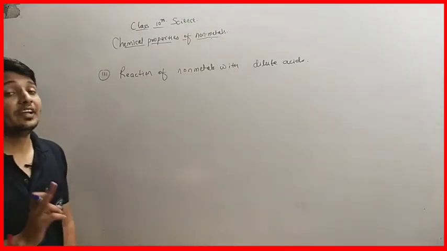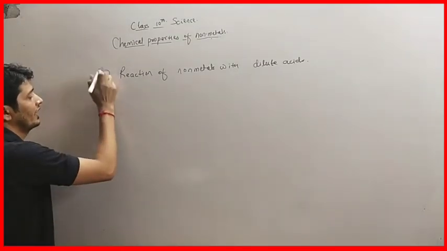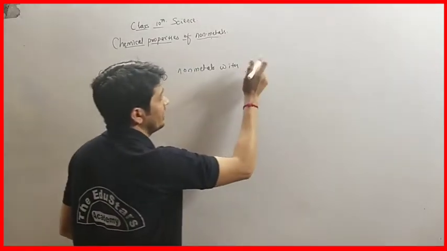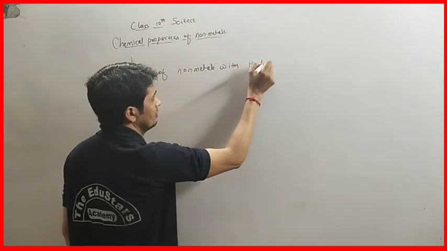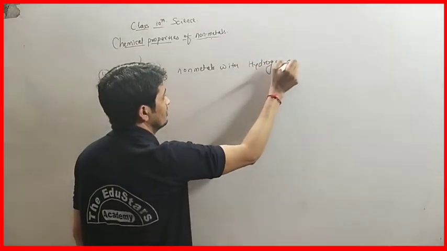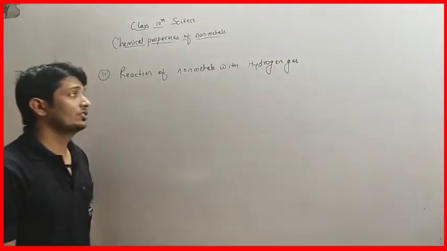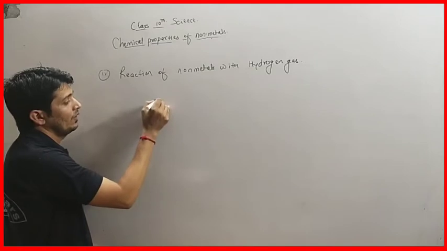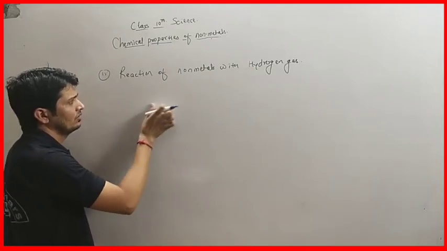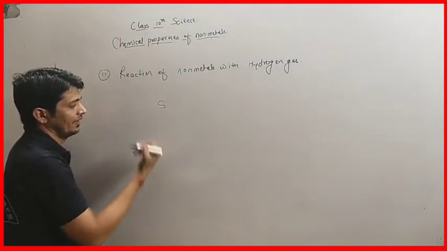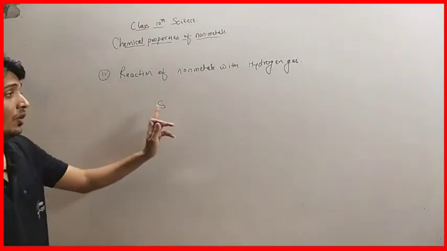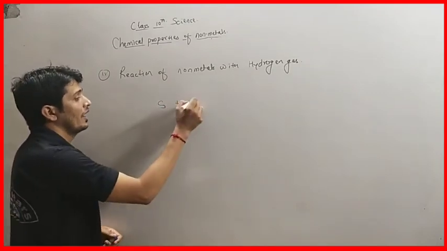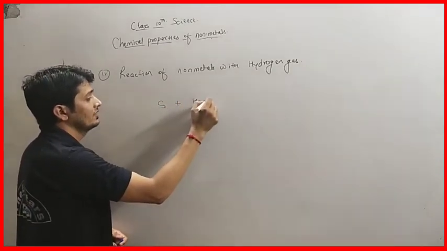Now we will understand the next reaction, that is the fourth reaction. The reaction of nonmetals with hydrogen gas. Sulfur is a nonmetal.